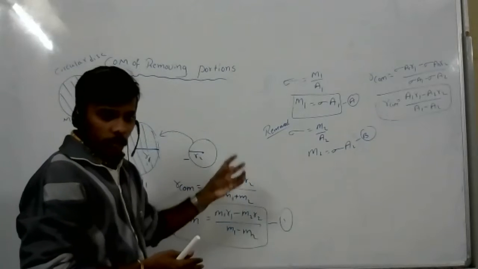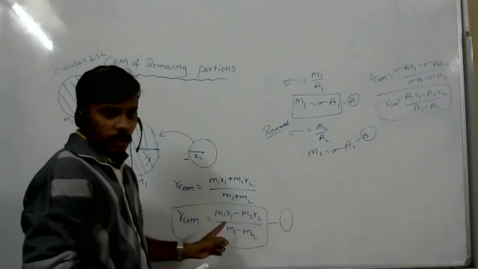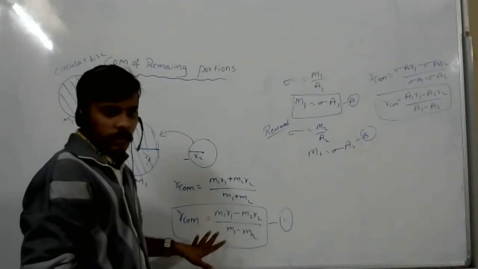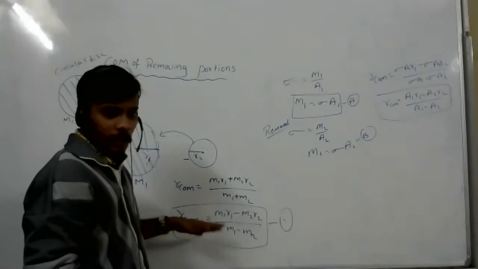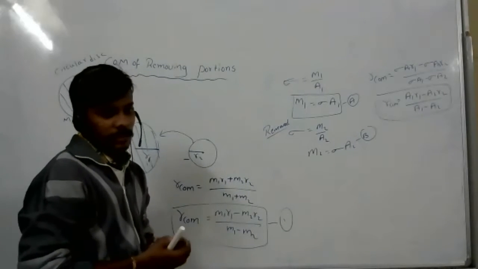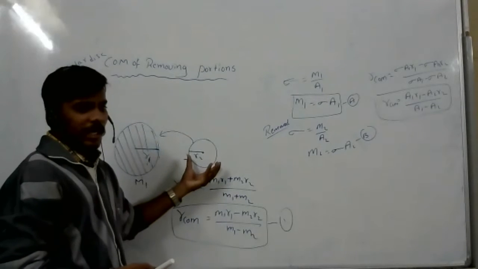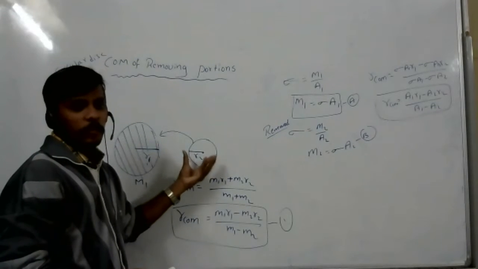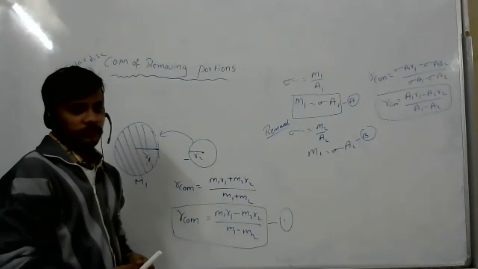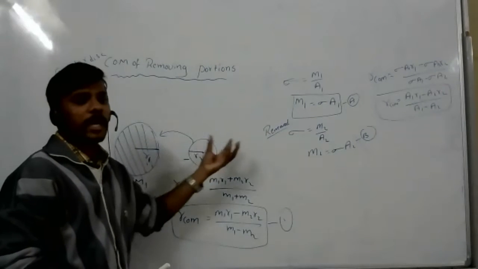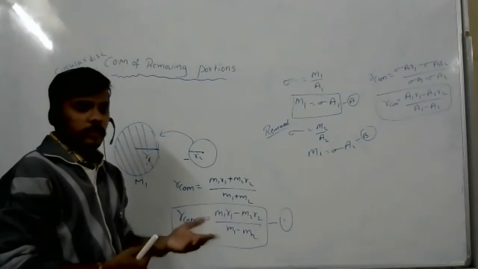How much mass have they removed? If they give the radius and its mass, you can find the center of mass with this formula. If they don't give masses, but have given the R radius and the small r radius portion that I have removed, then which formula will you use?